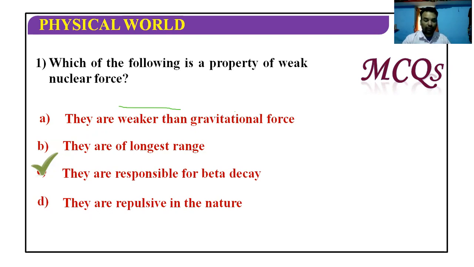Because the forces are weak in the nucleus, due to the weak forces, the neutrons are converted into proton and electrons, and finally the electron that comes out cannot be held, so it will come out. So it is coming out with the weak nuclear force.